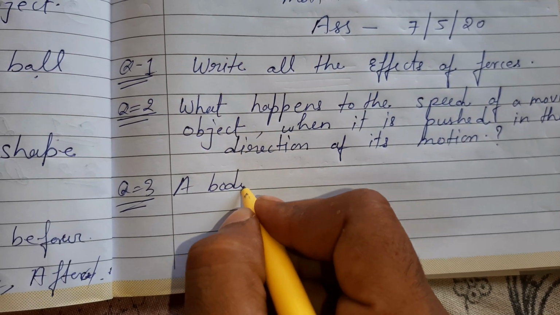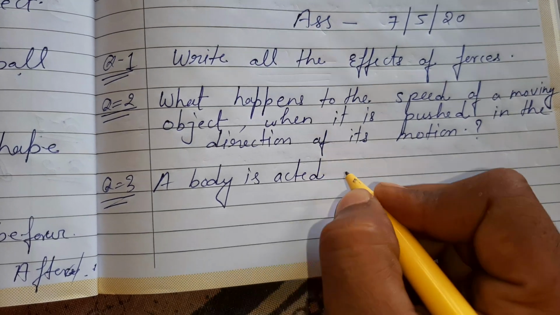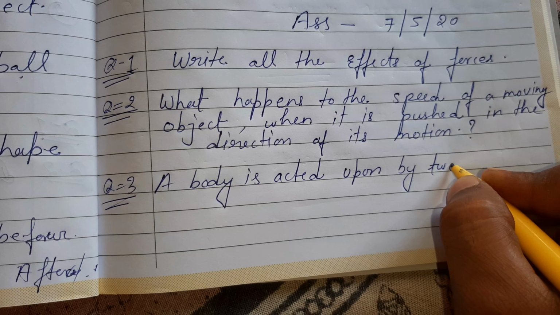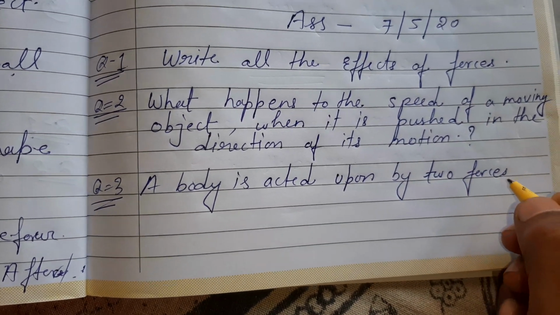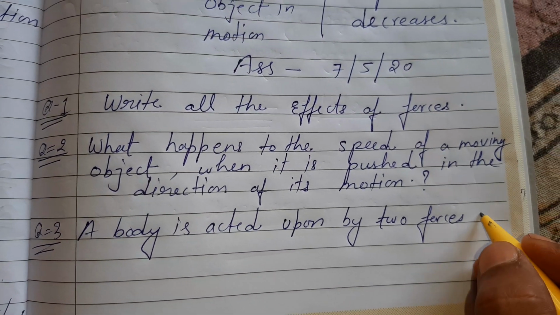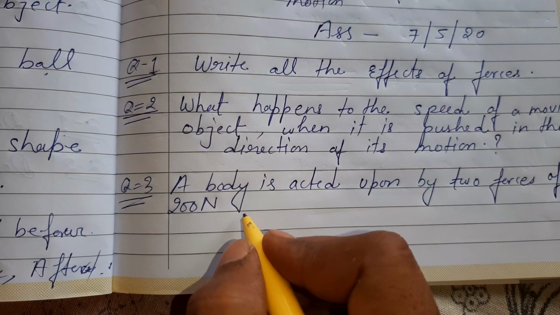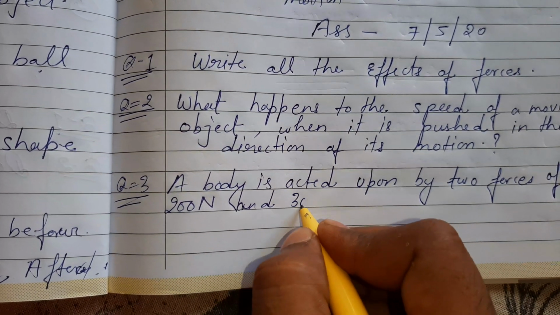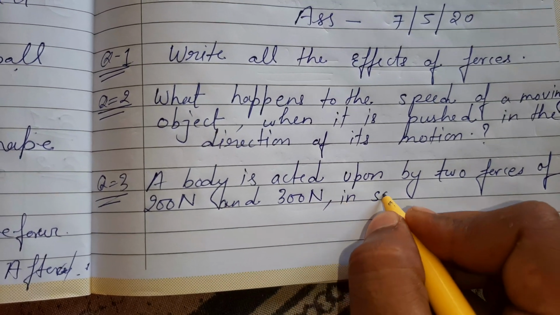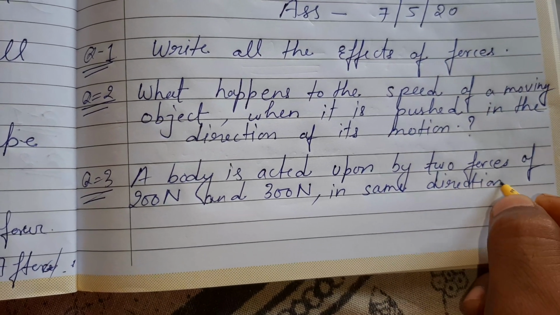This is the second question, and I will write here the third question for you. A body is acted upon by two forces of 200 Newton and 300 Newton in the same direction.